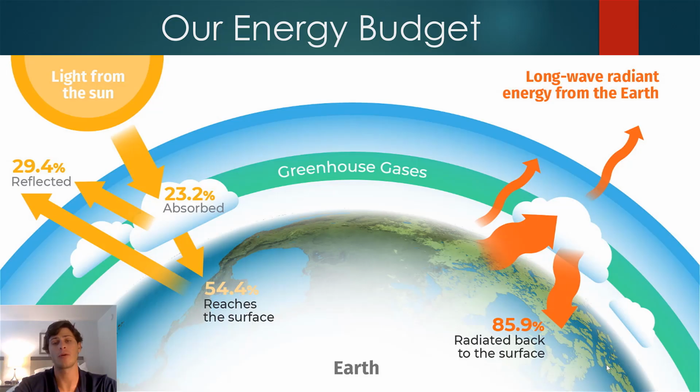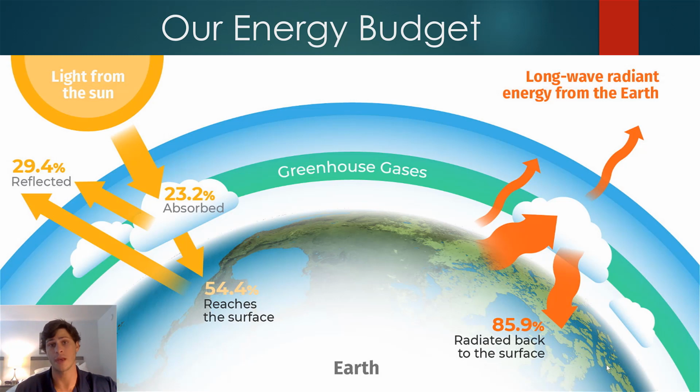So before we get into the mechanisms that result in climate change, it's really useful to go over the energy budget. Now, the energy budget is pretty complex, so bear with me as I try to break it down for you. First and foremost, you have the radiation incoming from the sun, basically solar radiation in the form of light and UV radiation that bombards the Earth's surface.